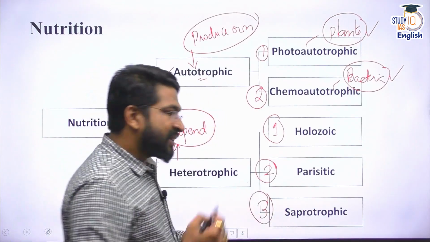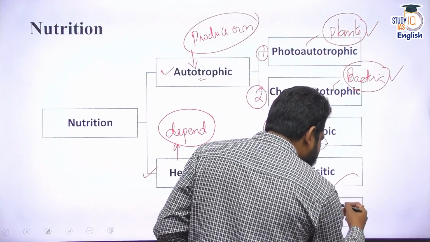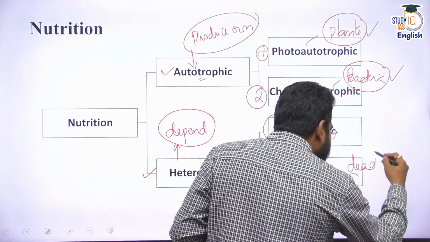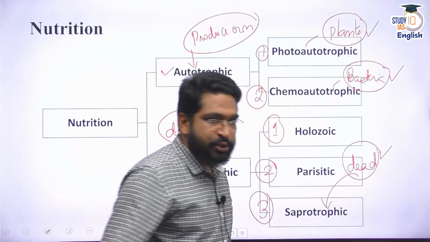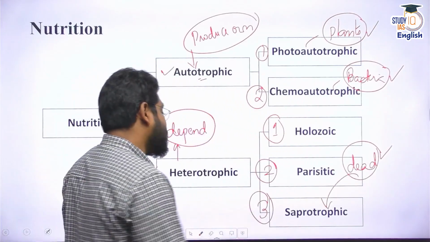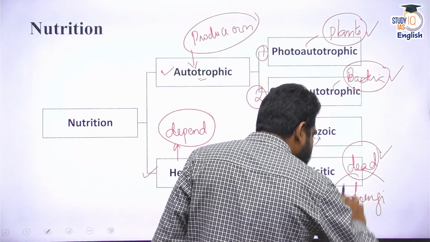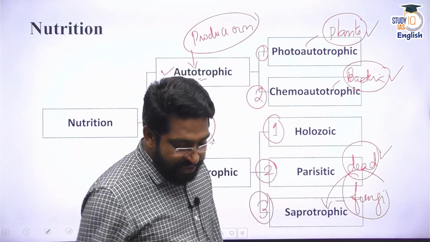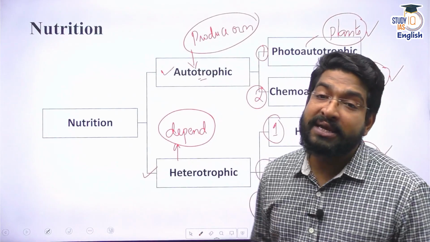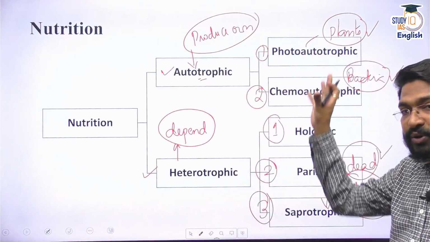Now saprotrophs get their necessary nutrients from dead material. It can be dead plants or dead animals. And the classic example for this is the fungi. Majority of fungi are saprotrophs. They get their nutrients from dead organic matter. So this is the kind of nutrition that we get.